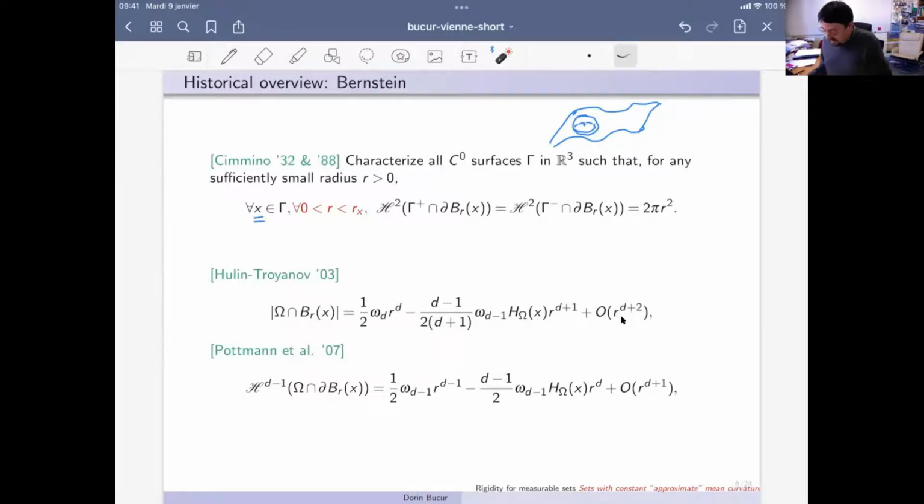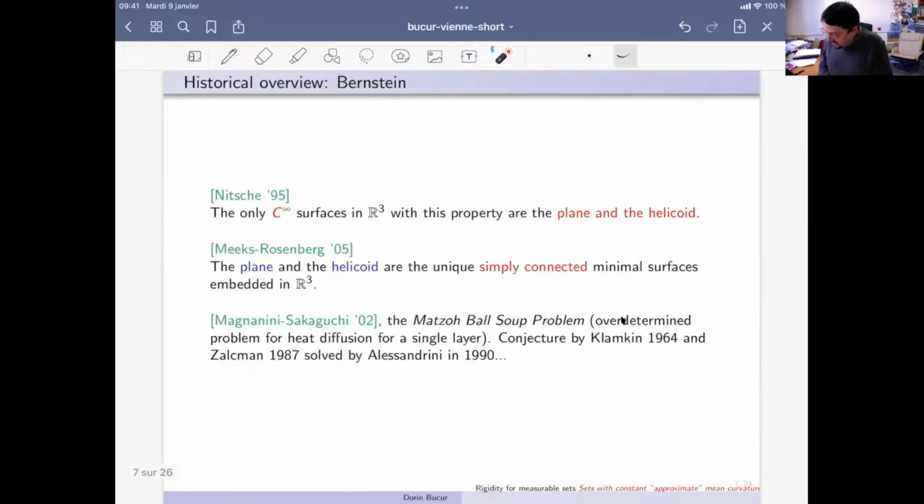So he didn't give the answer, and he wrote his last paper in '88. He passed away in '89, and the problem was still unsolved at that time, and he just brought some new insights on the question. And in fact, some solution of the problem was given by Nitsche in '95. And in fact, he asked the surface to be C infinity, C infinity embedded in R3. And he proved that the only such C infinity surfaces, which in particular have 0 mean curvature, so are minimal surfaces in R3, are the plane and the helicoid.